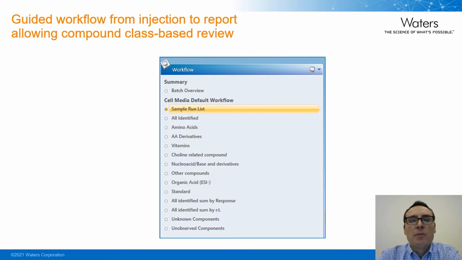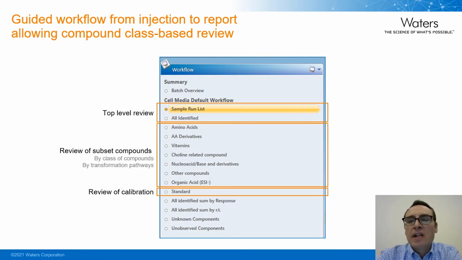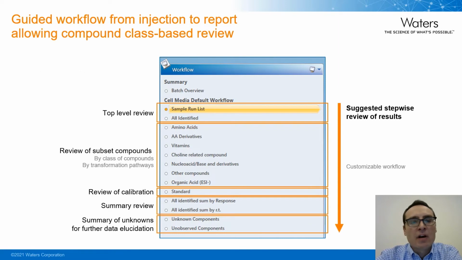Here's the core workflow that comes with the solution. We start with tools that enable a very high-level review of samples in our run. It's a broad overview of our injected samples. There are many components that can be monitored in cell culture media, so the workflow breaks down the review of components into easy-to-digest classes and steps. The workflow can also be customized to look at specific pathways or combinations of metabolites that may be related to a specific process of interest. There is a step to review calibrations, and once we've reviewed all the components, the data is also organized into summary tables which are exportable to spreadsheets or other analytical packages.